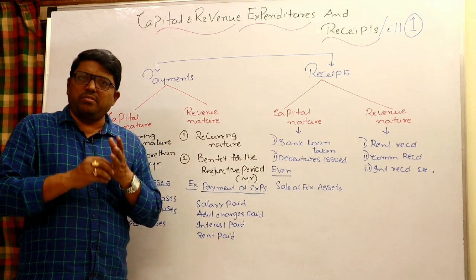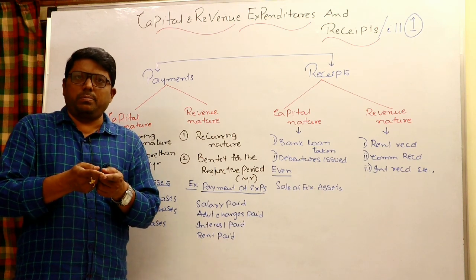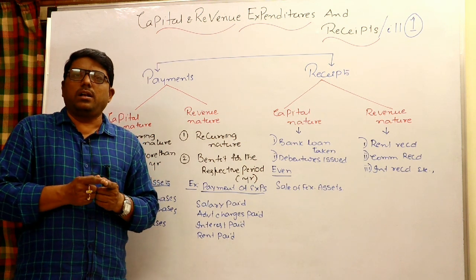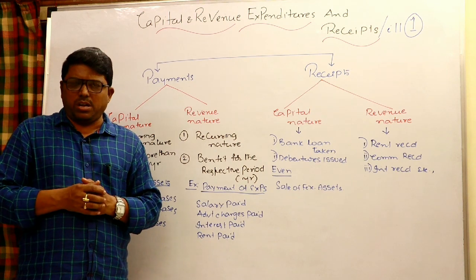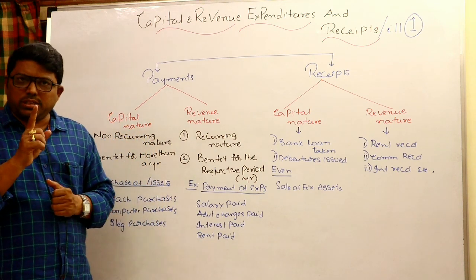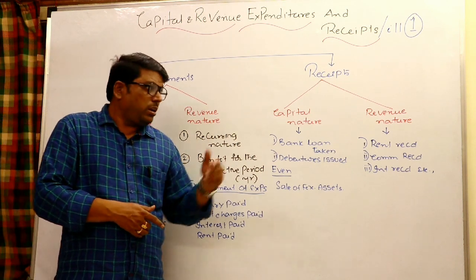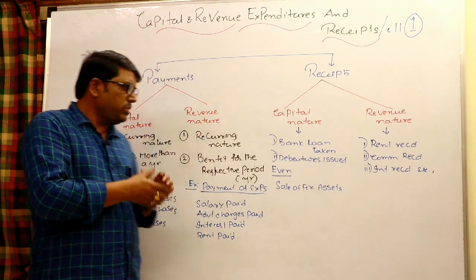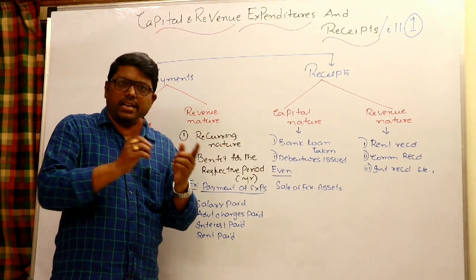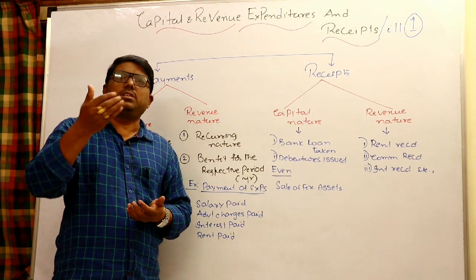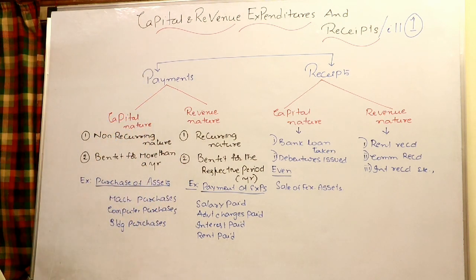Particularly, revenue nature means having a recurring nature, meaning they will occur again and again. Their benefit is related to that particular period only. So capital nature means having non-recurring nature, benefit for more than 1 year. They are called capital nature. All revenue nature items will go to the trading P&L. Revenue payments are like expenses, revenue receipts are like incomes, in trading P&L. All capital payments are like assets in the balance sheet. All capital receipts are like liabilities in the balance sheet. Otherwise, sometimes it is a reduction of asset also. So usually this is what we can say normally.